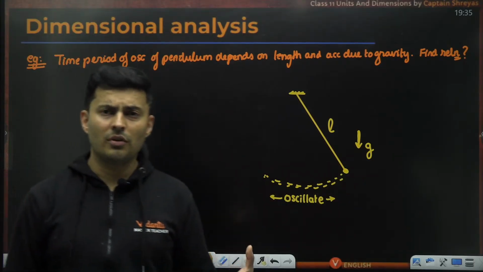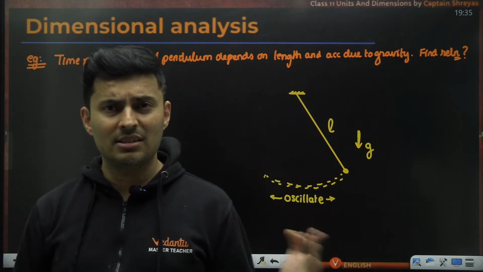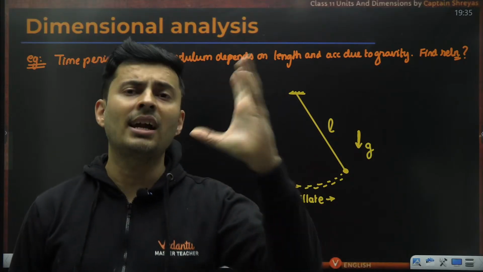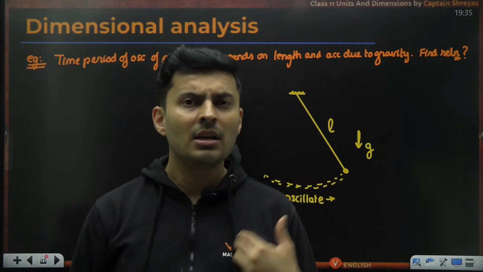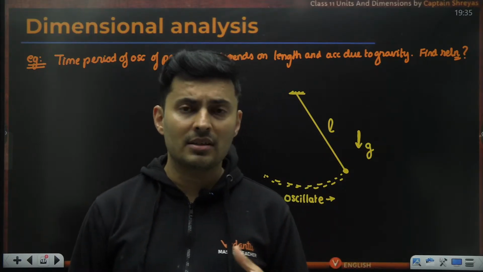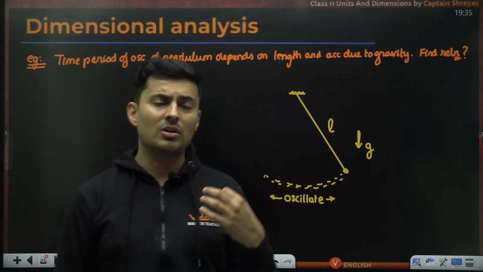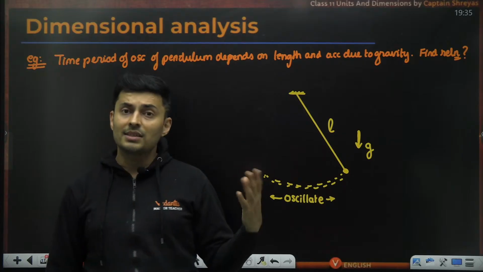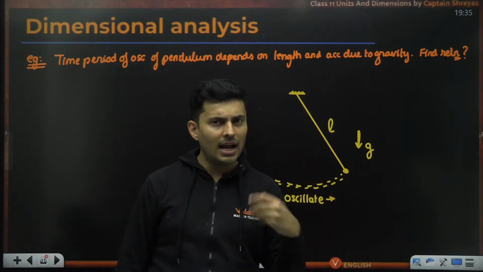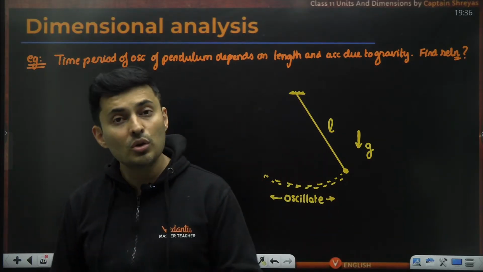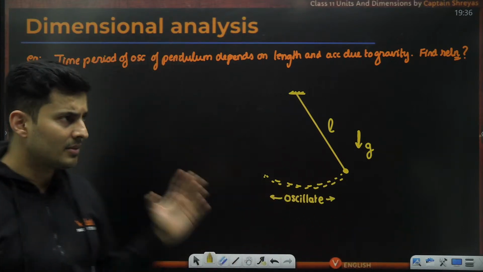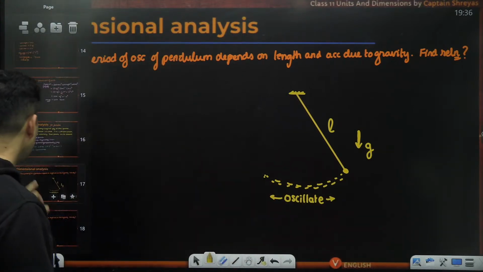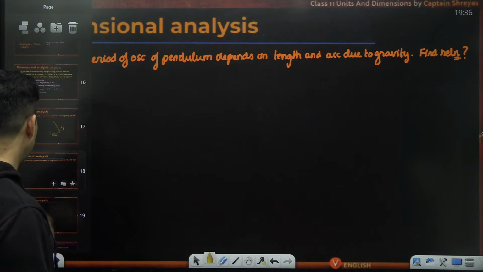Actually, this is a question from simple harmonic motion, a chapter almost nearing the end of the 11th syllabus. But that is the beauty of dimensional analysis. Even if you do not know the laws of physics or other formulas or derivations, you can still get to the final answer as close as possible using dimensional analysis. That's a very cool way, guys.